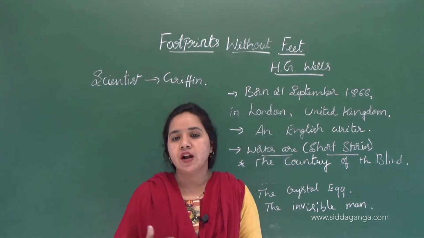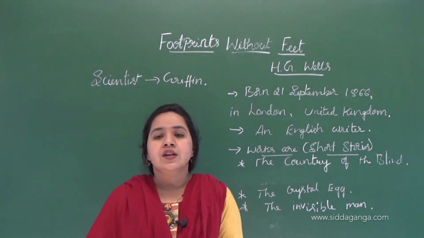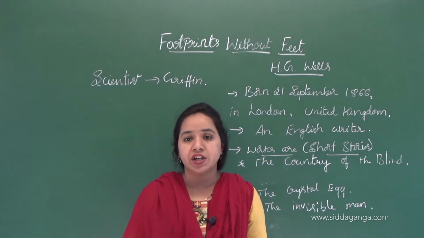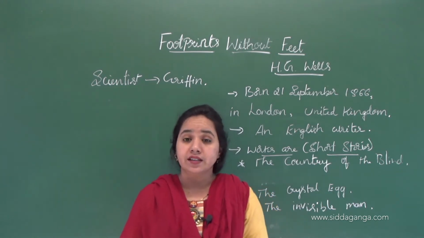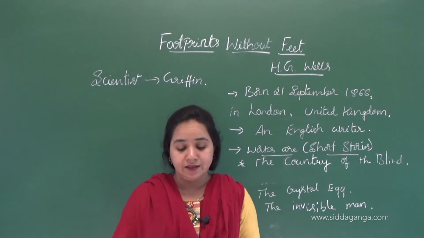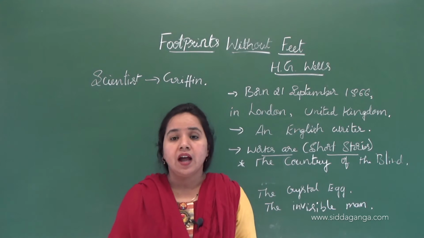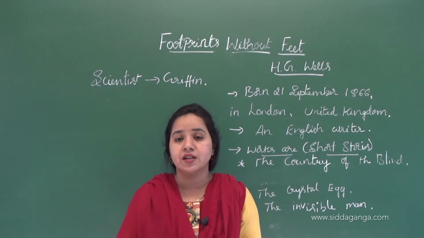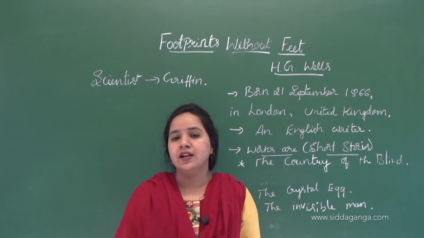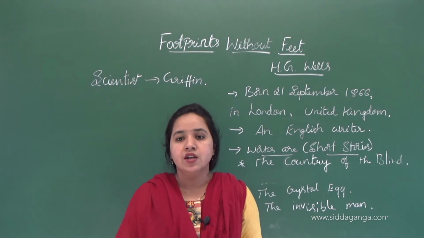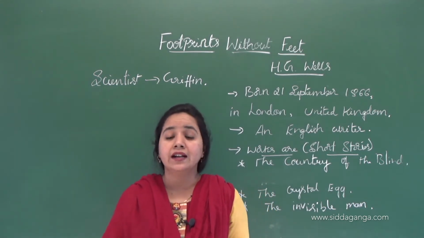Before I start the lesson, let's see the writer's introduction. The writer is H.G. Wells. He was born on 21st September 1866 in London, United Kingdom, and he was an English writer well known for his short stories and novels. He wrote dozens of them. Some of the most famous are The Red Room, The Crystal Egg and The Invisible Man.